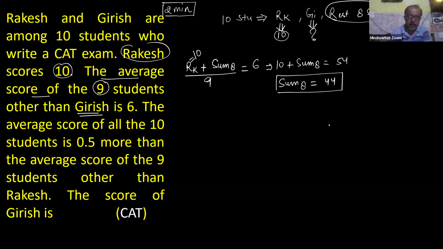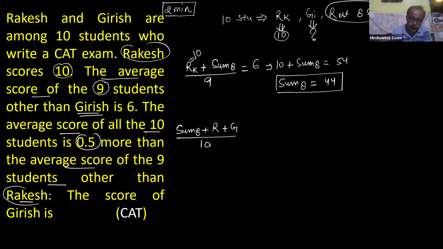Now, from the second statement, the average score of all the 10 students. All the 10 students means the sum of all 10. How to get the sum of all 10? Obviously, sum of 8 students plus score of Rakesh plus score of Girish, divided by 10, is 0.5 more than the average score of 9 students other than Rakesh.